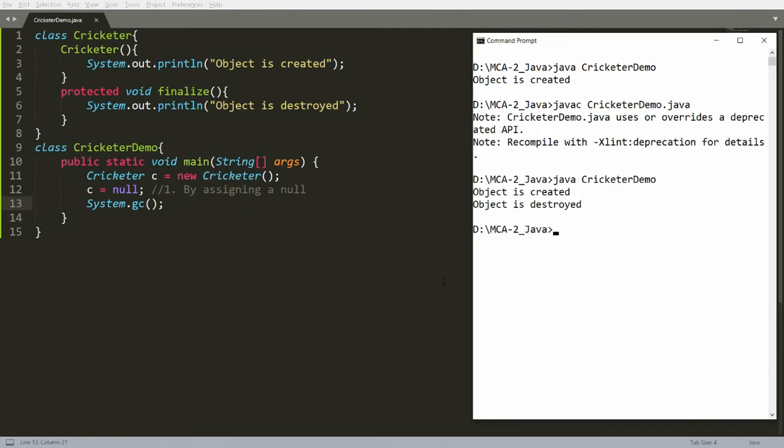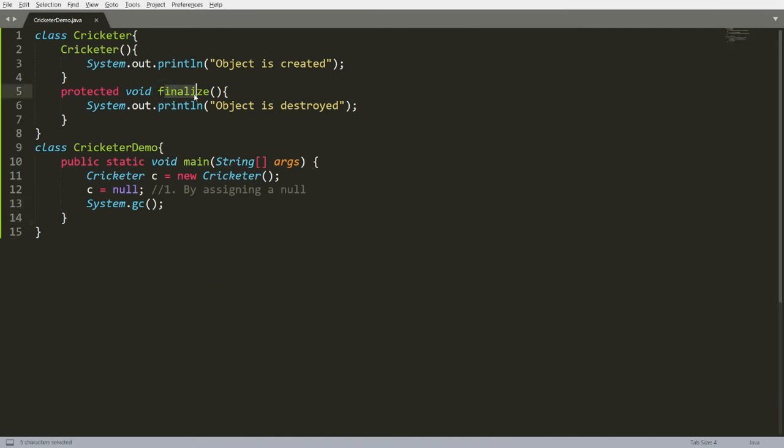So you can save this, and here you can just compile and run your program. You will get the message that the object is destroyed. It means finalize is the function which is used just before the object is destroyed, and to do the cleanup processing you can use the finalize function.